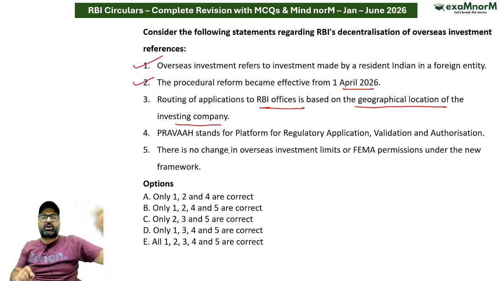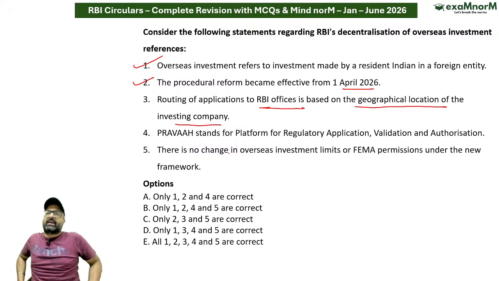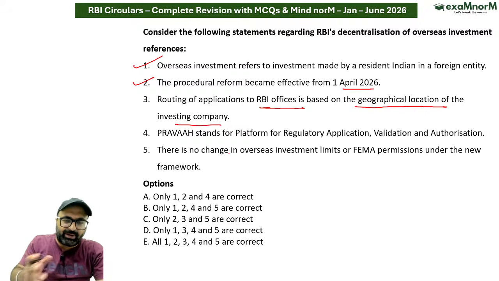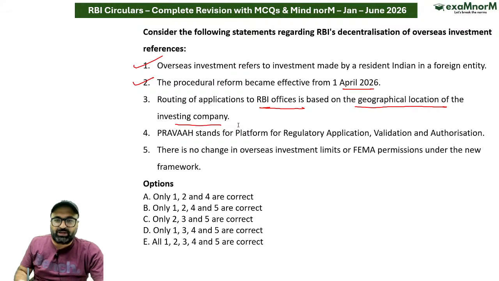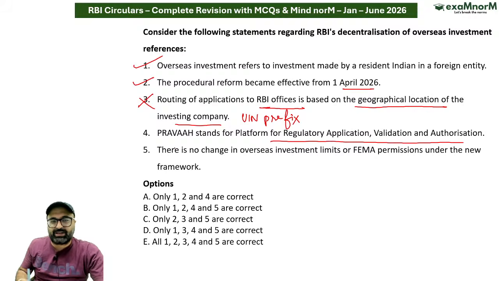मतलब आप inform करेंगे RBI के respective office को, that will depend on these prefix. It will depend on the unique identification number prefix, and if the prefix is, let's say, AH, then you will go to Ahmedabad. That is a point. So this is wrong. Pravaha stands for Platform for Regulatory Application, Validation and Authorization.